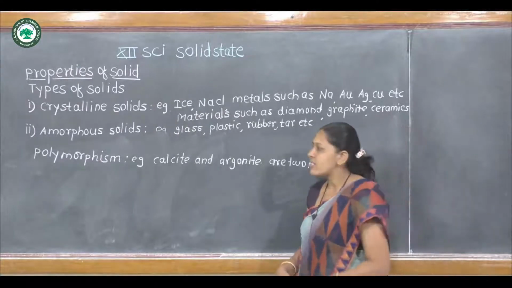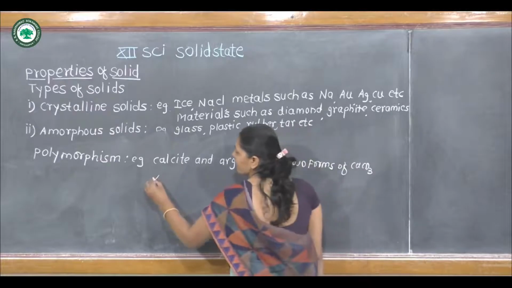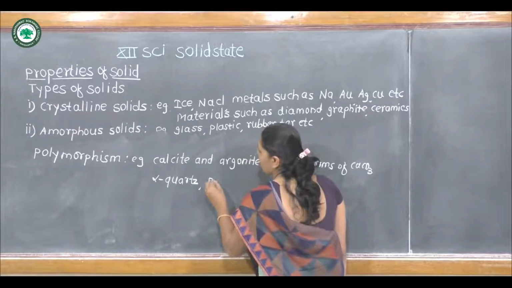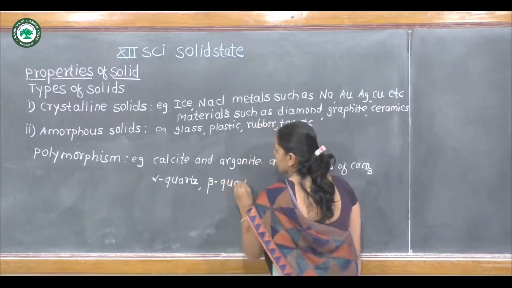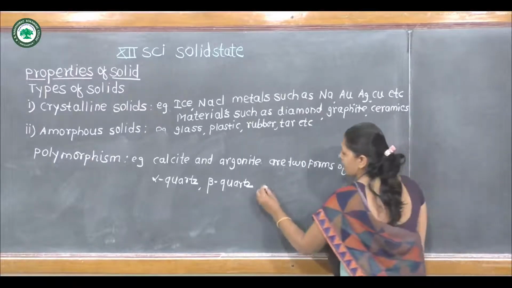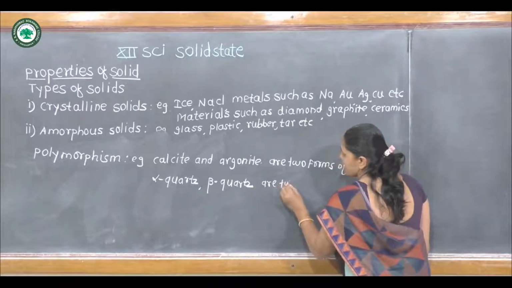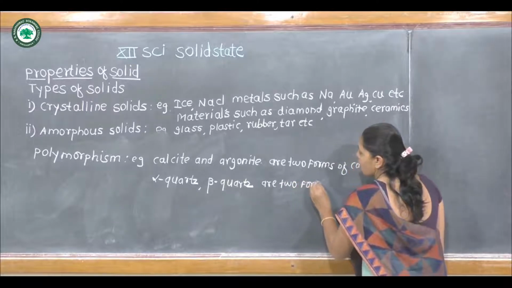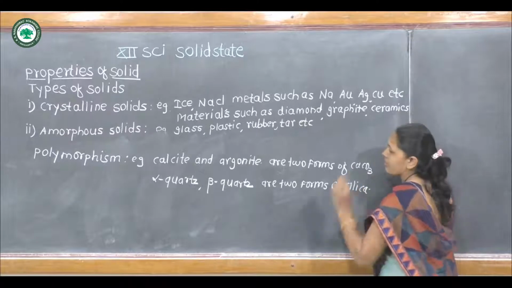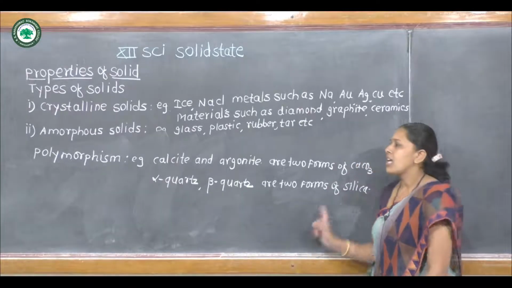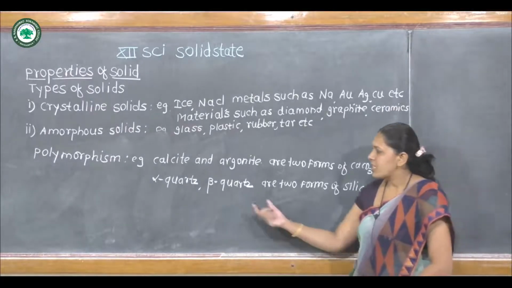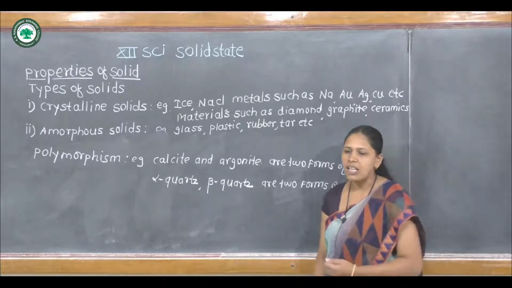Then alpha quartz and beta quartz are two forms of silica. Therefore, silica shows polymorphism. There are two forms of silica.